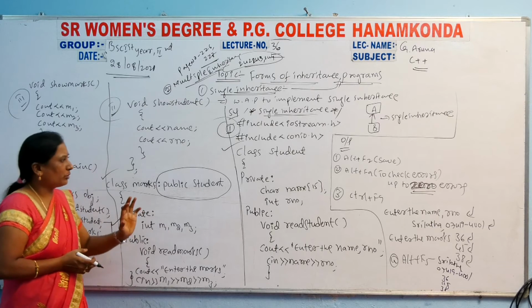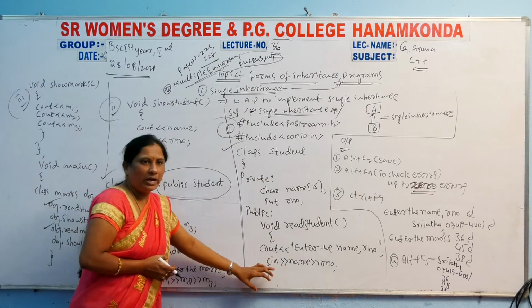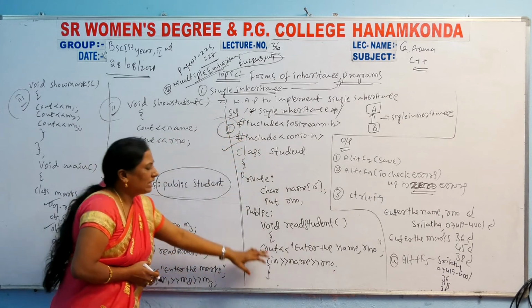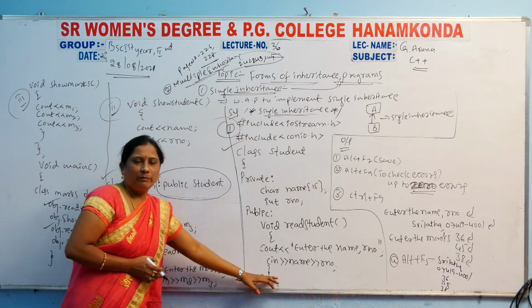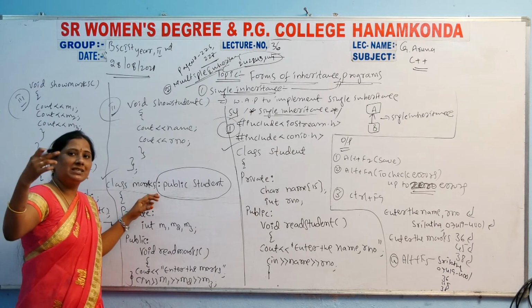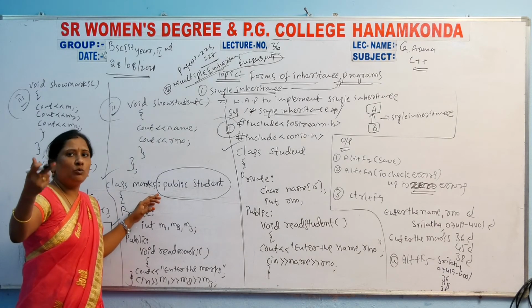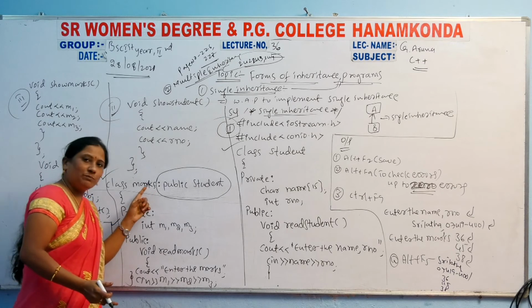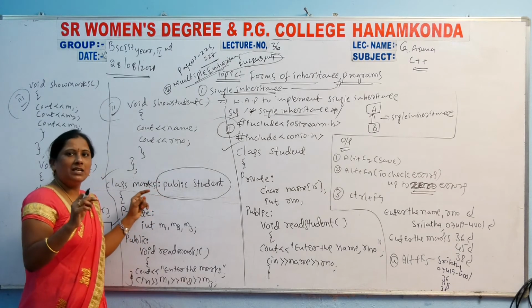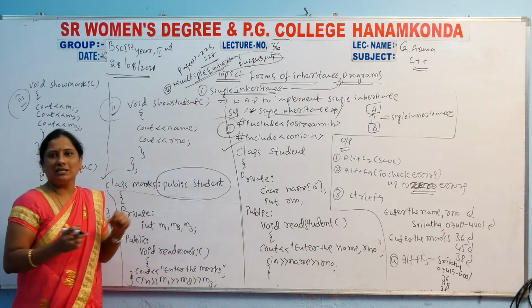In the multiple inheritance program, you have to write the same classes. Multiple inheritance means more than two base classes will be there. In single inheritance the marks class is a derived class, but here this is also another base class you have to take.